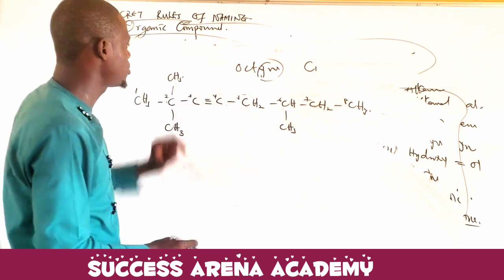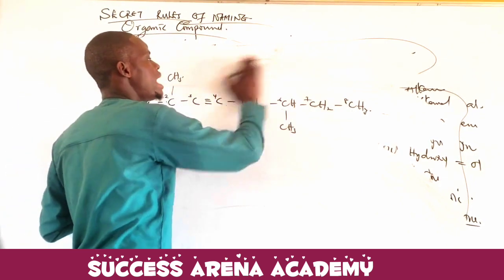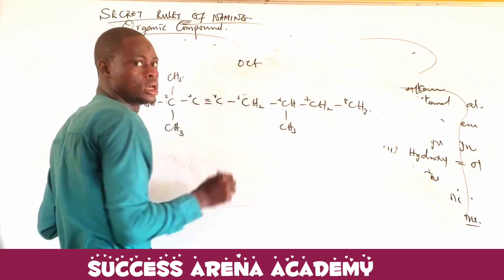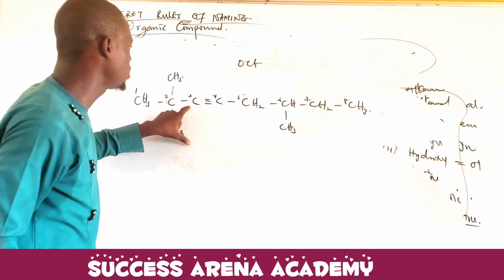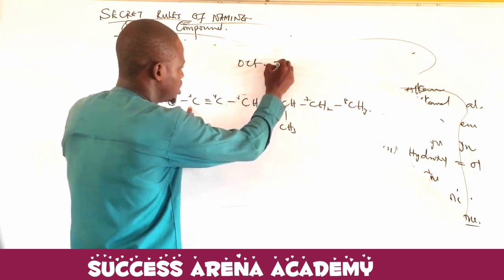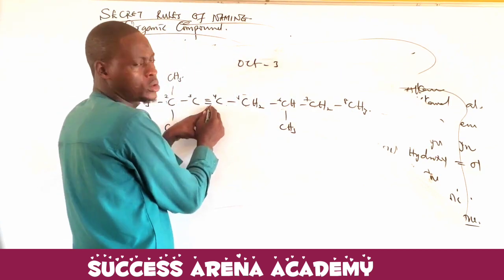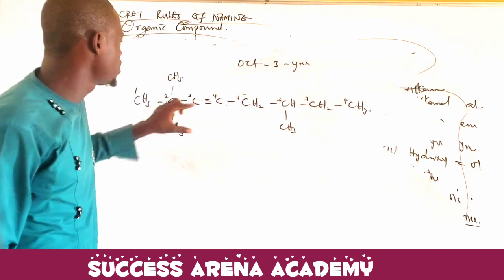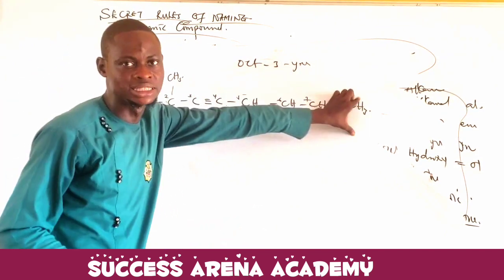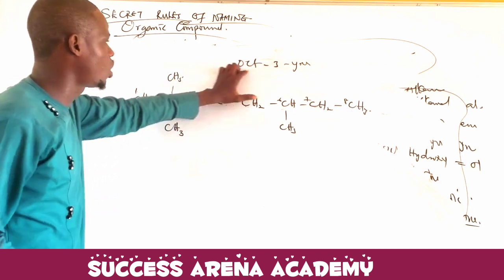Altogether, now what will now be the family name? Since the 8 simply means oct. Altogether, now the functional group is on carbon 3. We are going to say oct-3. Now, since the functional group is triple bond, you know it is going to be what? Yne. It is triple bond. So the family name is now what? Oct-3-yne. We know that the functional name is oct-3-yne.